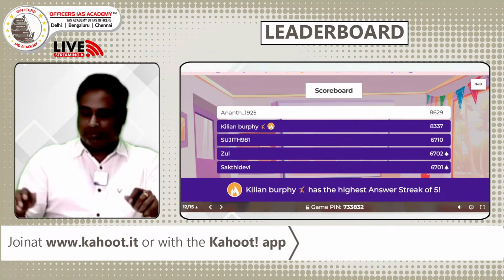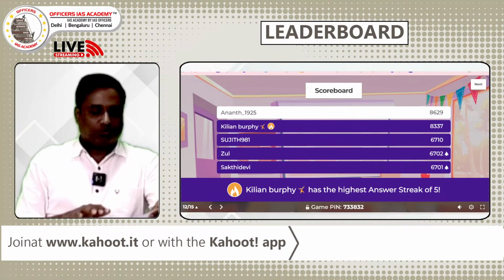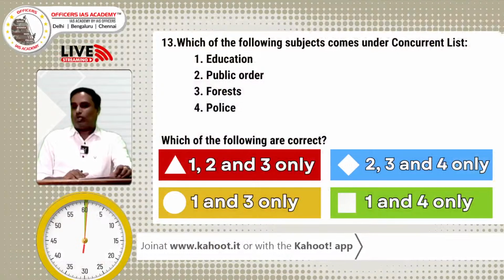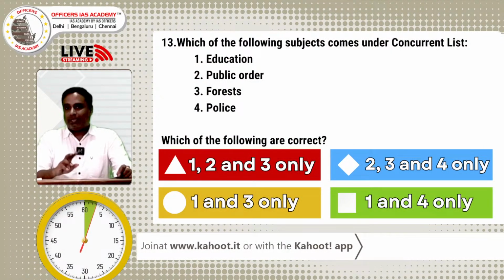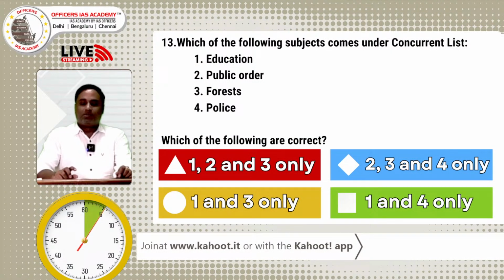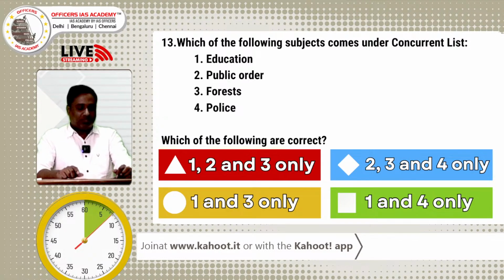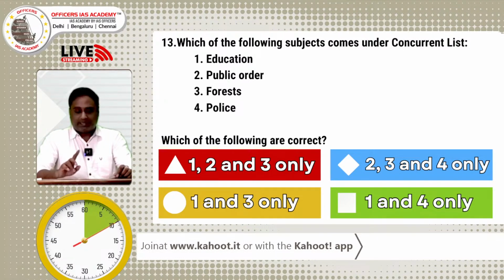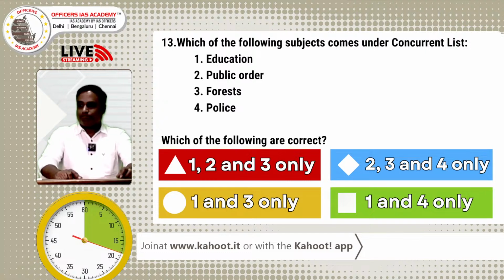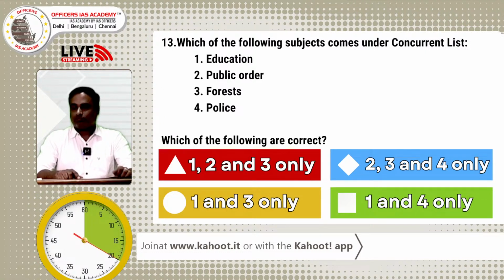That's a great achievement. Now we are going to question number 13. Hereafter, all the 3 questions will be given double points. Possibly all the ranks will change. Question number 13 will have only 20 seconds to answer, but you will get double points here. Hereafter, ranks are really going to change because the double points play a major role.